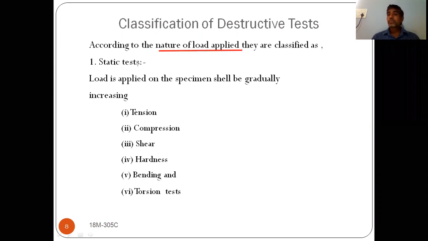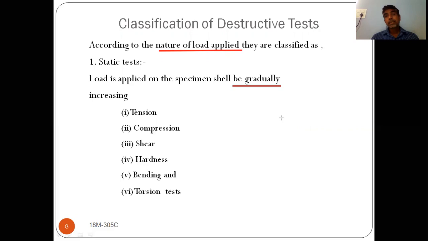Static load. First one is, if you apply the static load, the load is applied on the specimen gradually, slowly. It is not varying with respect to time.